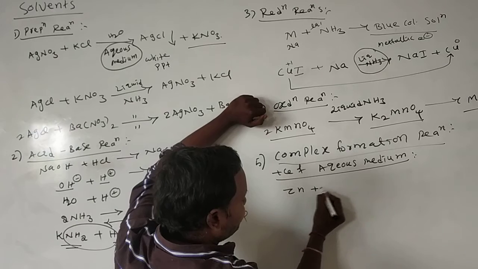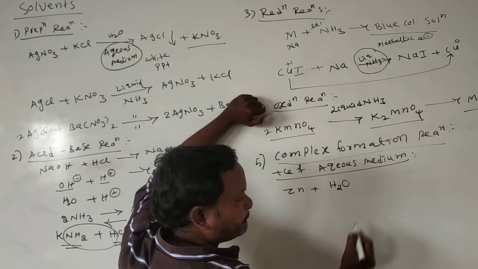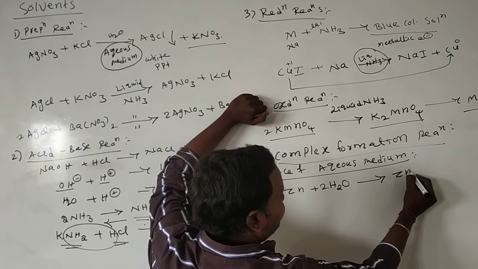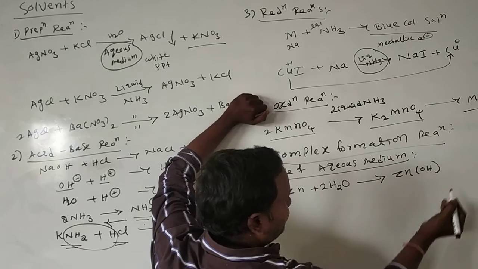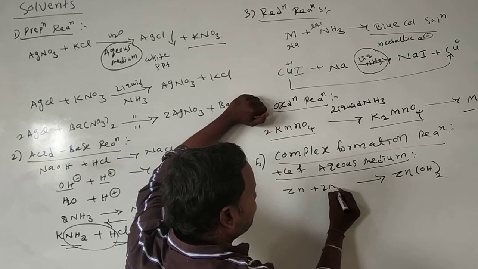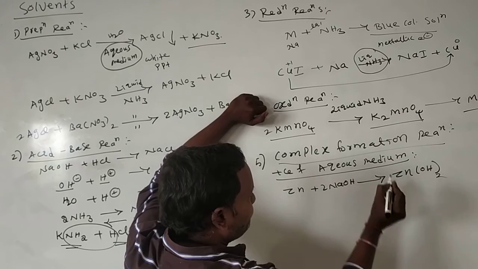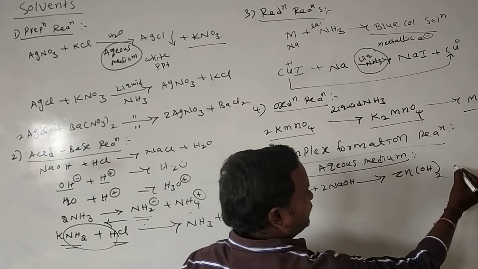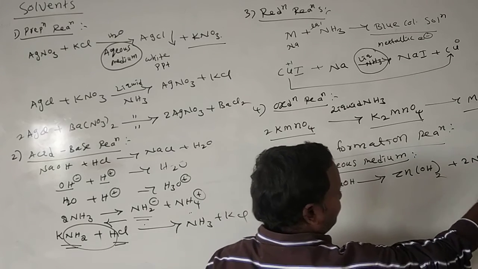Zinc reacts with 2 moles of water. What happened? Zinc hydroxide was formed. Or zinc reacts with 2 moles of sodium hydroxide. What do you get? Zinc hydroxide, and 2 moles of sodium were formed.